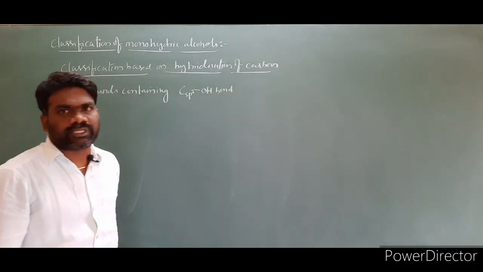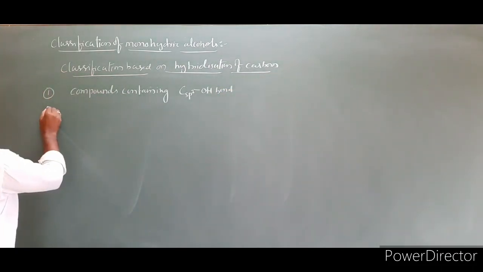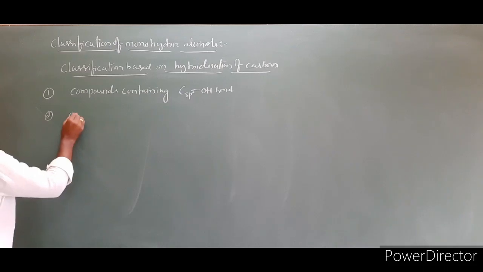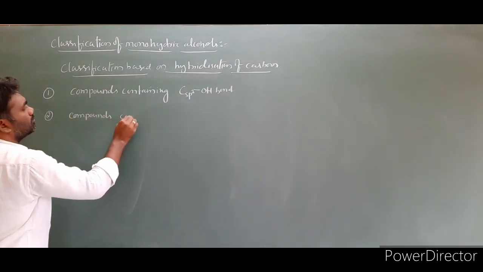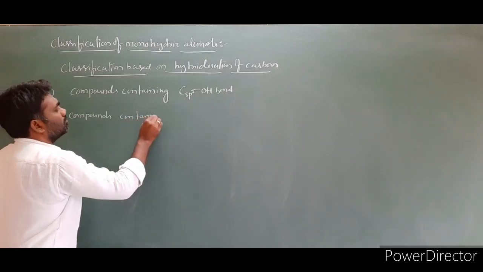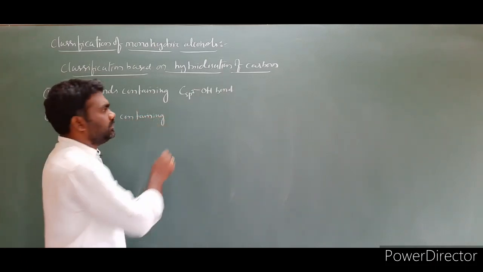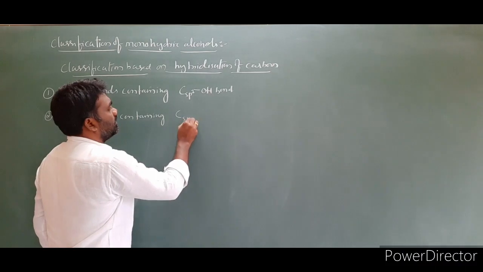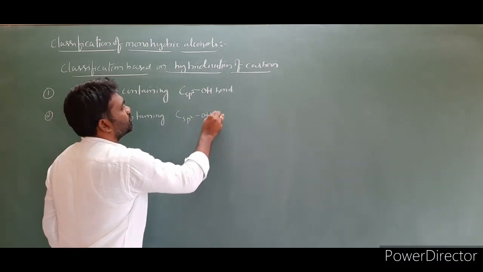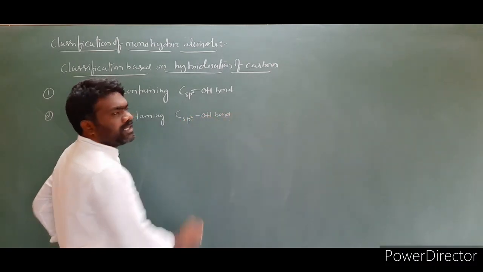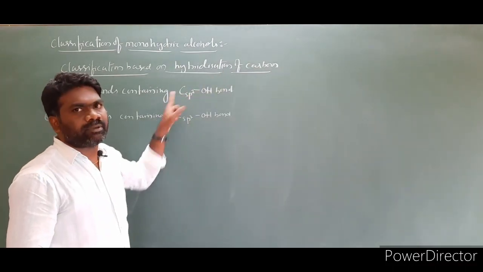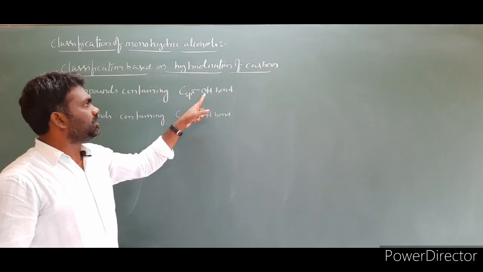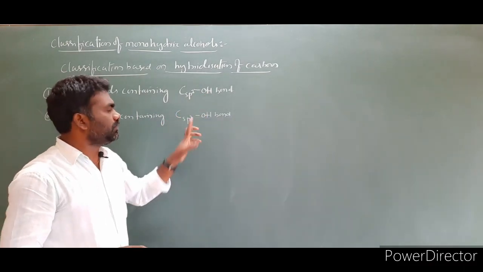This is the first category. And the second category is compounds containing C sp2-OH bond. So based on the carbon atom to which the OH group is attached, what is the hybridization of that carbon, based on that we are classifying. One is sp3-OH bond and the second is sp2-OH bond.